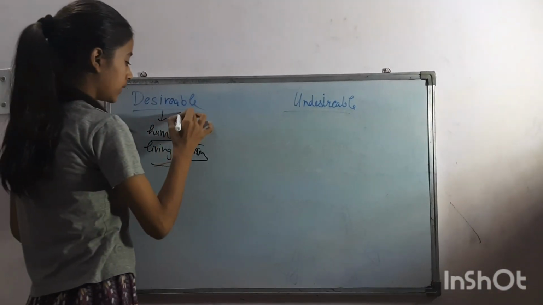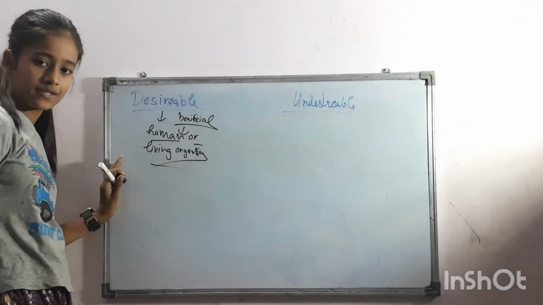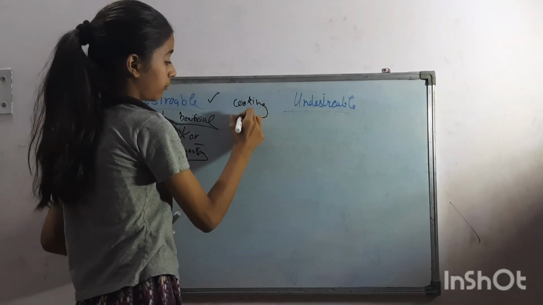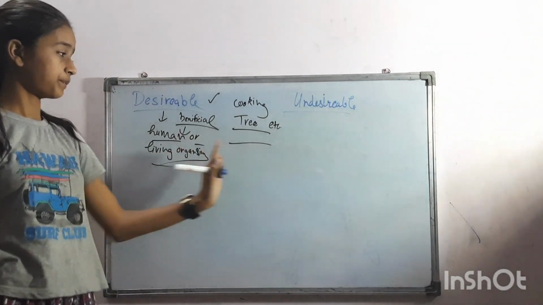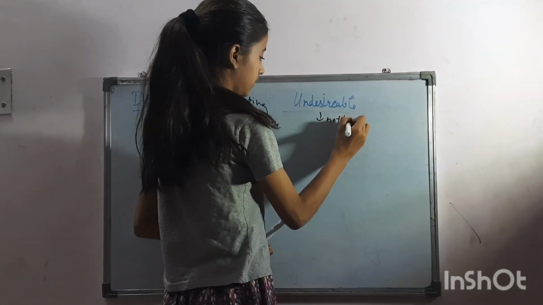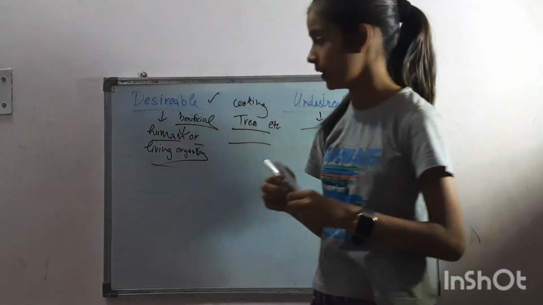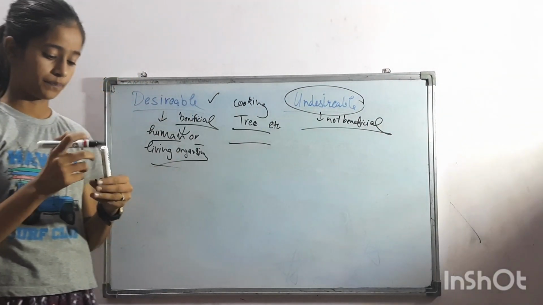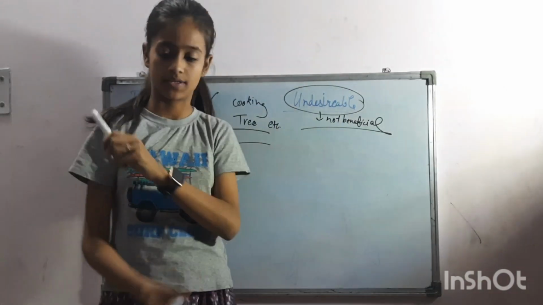So when it is beneficial for a human or a living organism, that change is desirable, like cooking, growing of a tree, etc. Undesirable is the opposite of desirable: changes that are not beneficial for humans or any other living organism, like earthquake, flood, and also cutting of trees. Changes that are not beneficial are undesirable changes.